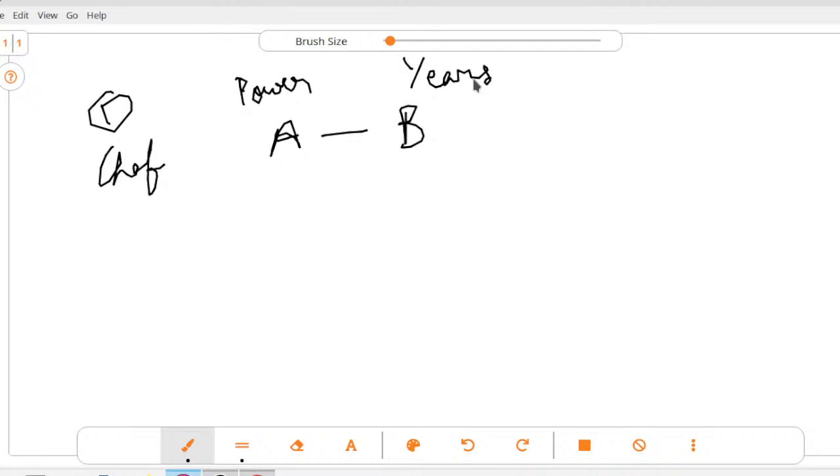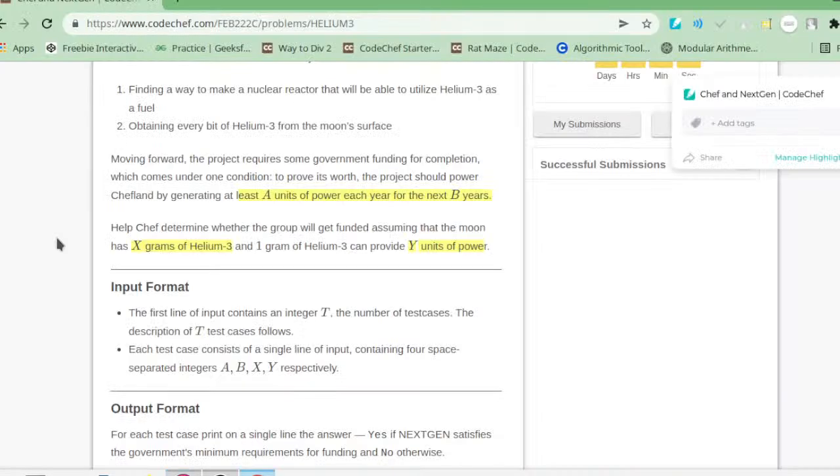It is written that Chef has to generate at least A units of power for the next B years. Help Chef determine whether the group will get funded, assuming the moon has X grams of helium. The compound required to produce power here is helium, and at present it has X amount, and 1 gram of helium can provide Y units of power.